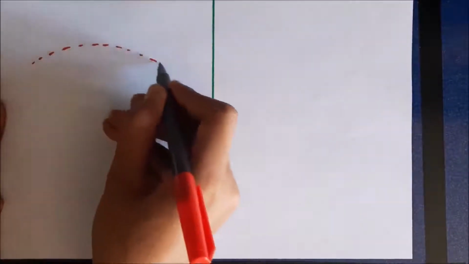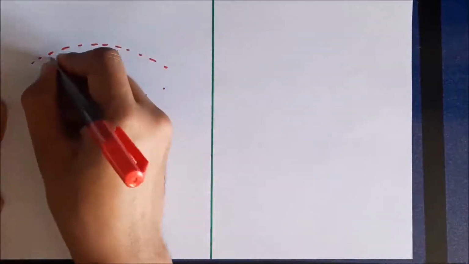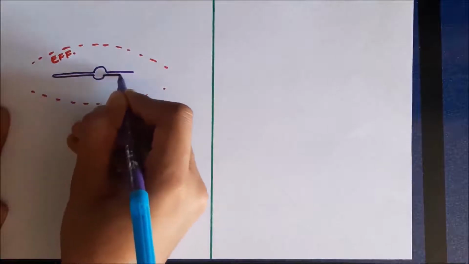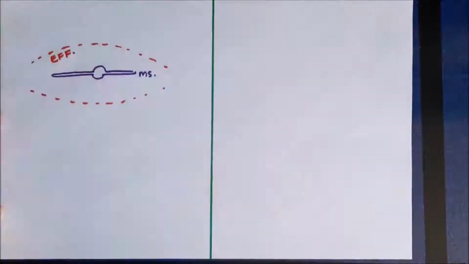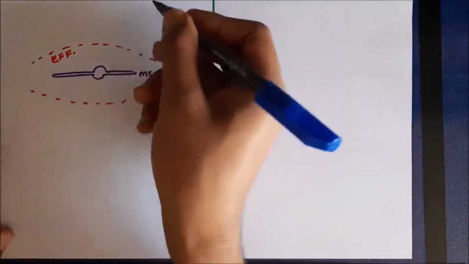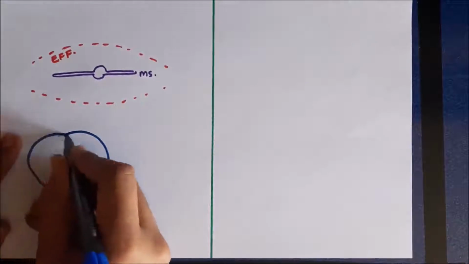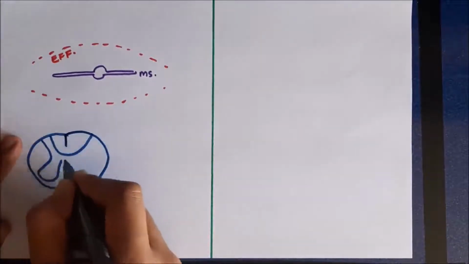Now let us try to understand the stretch reflex in detail. So these are the extrafusal fibers, and in the center are the intrafusal fibers, or the muscle spindle. Now whenever there is stretch of the muscle, whether it is a physical stretch or due to gamma discharge, the information from the afferents will go to the spinal cord.